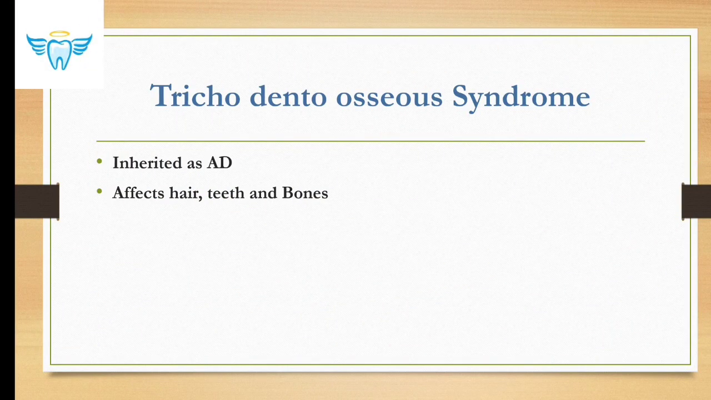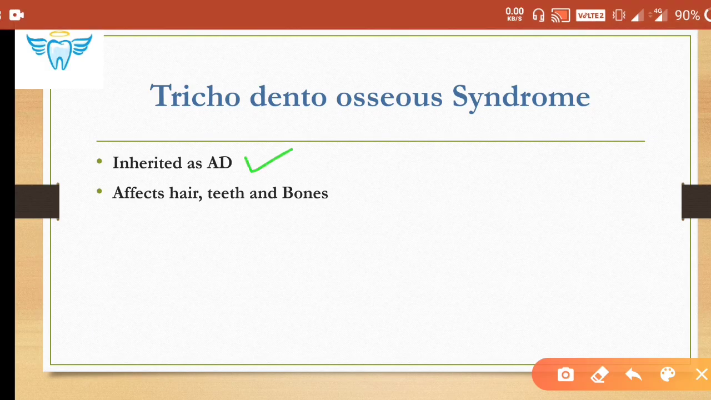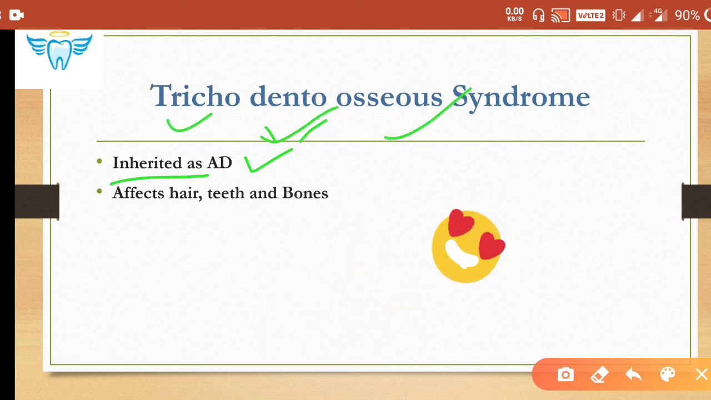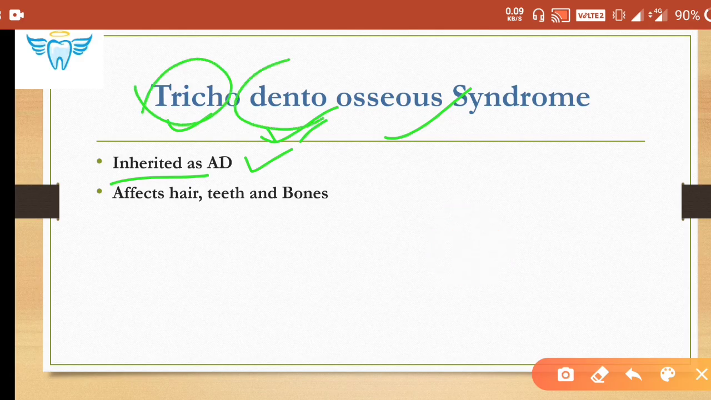Now the last syndrome of this video lecture is trichodento-osseous syndrome. It is inherited as autosomal dominant. Inheritance pattern you should keep in mind. Okay, and tricho, dento and osseous. So this is a very easy trick to remember the symptoms of any syndrome. Okay, tricho means related to hair, dento means related to teeth, and osseous means related to our bones. So it affects hair, teeth and bones.